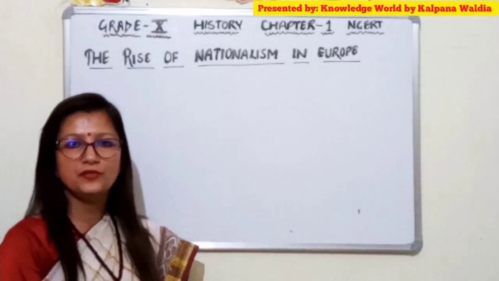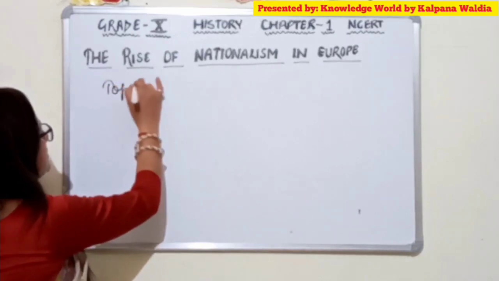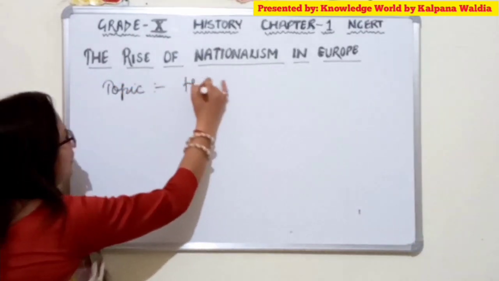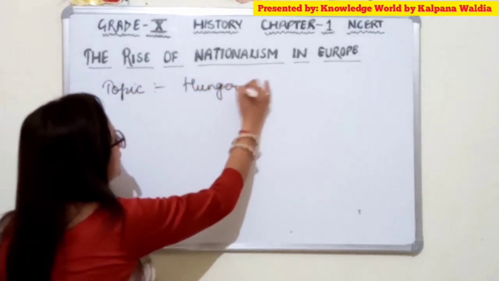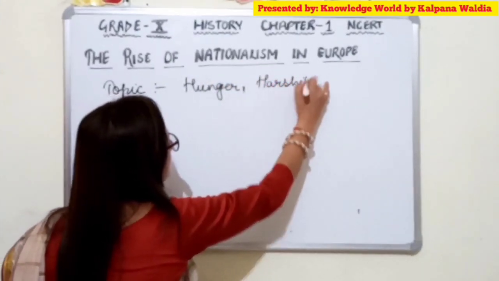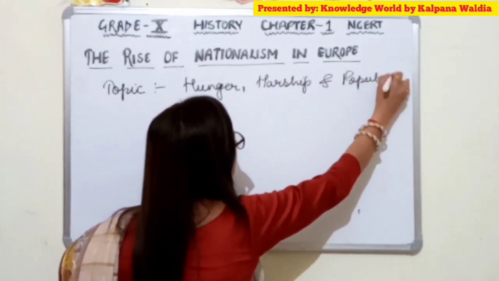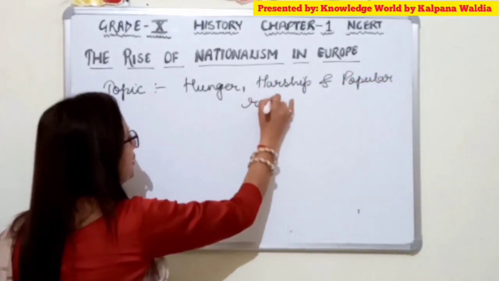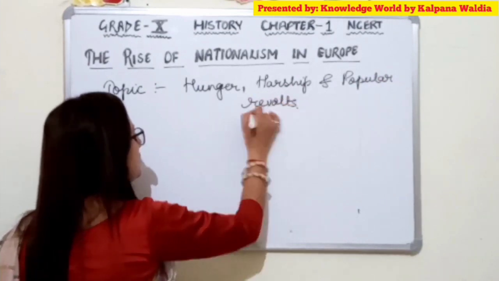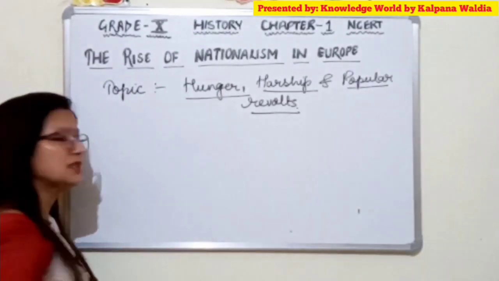Moving toward the age of revolution, we find another topic, and that topic is hunger, hardship, and popular revolt time period. So let us see first of all the hunger and hardship. How did this situation arise?